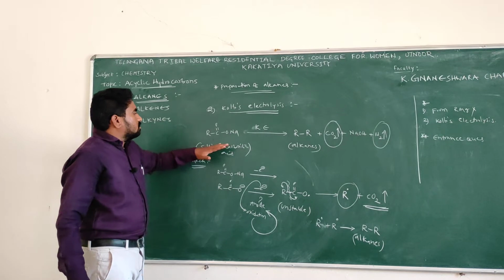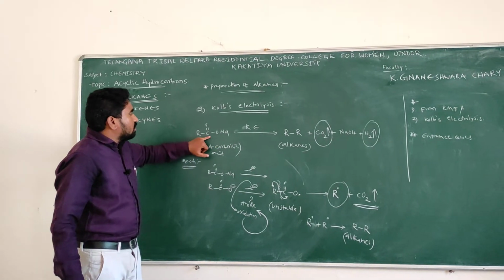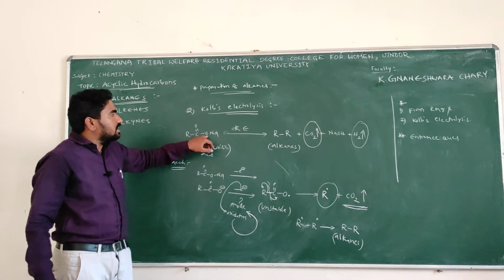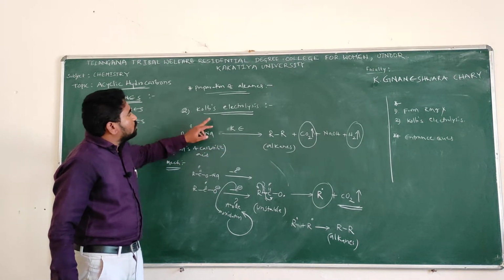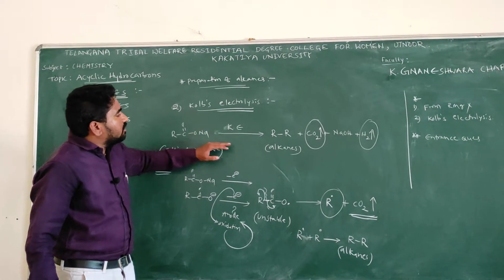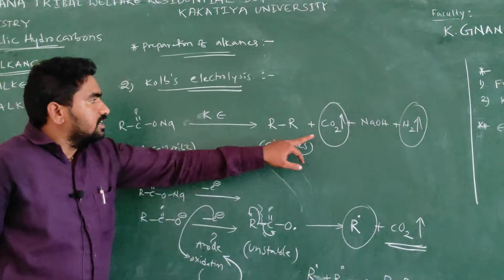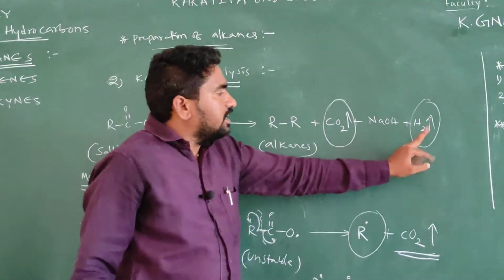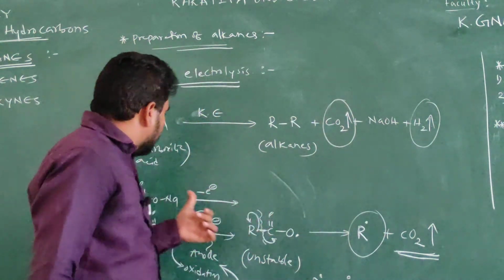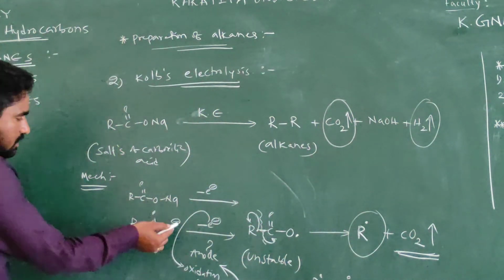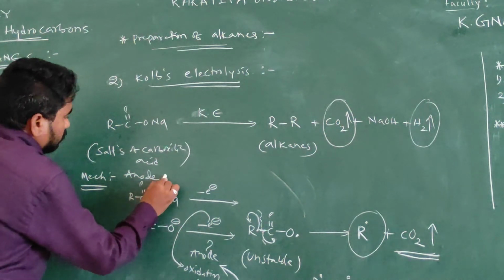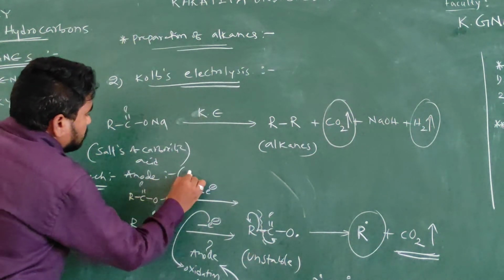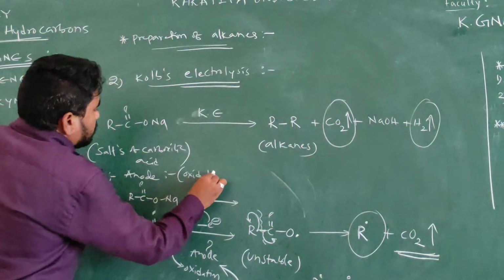In this, the starting material is salts of carboxylic acid. When these salts undergo Kolbe electrolysis, we get final products like alkanes, CO2, NaOH and H2. This mechanism takes place at anode, and it is definitely oxidation.